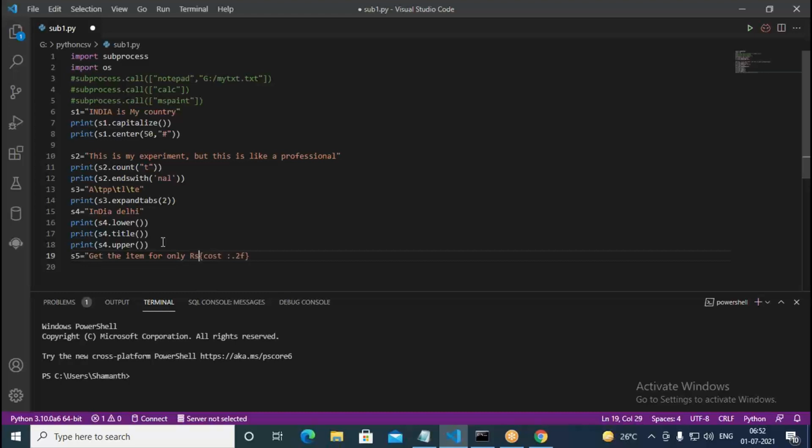Like this, I have created one string. Now I would like to format this. In the place of cost, I want to put the actual value.